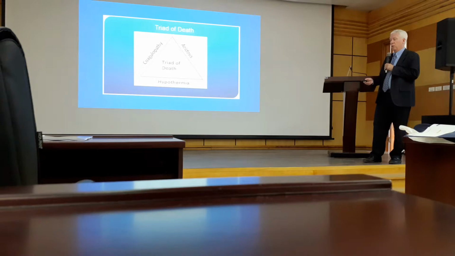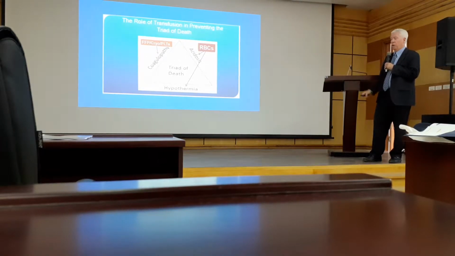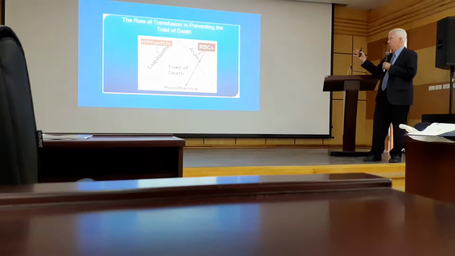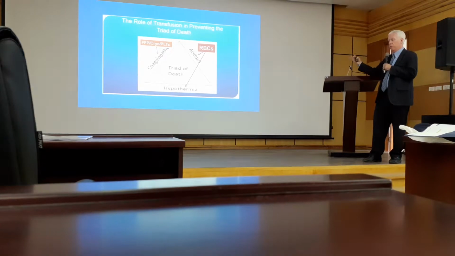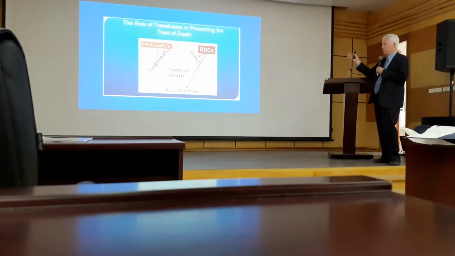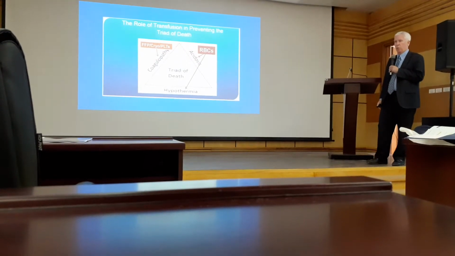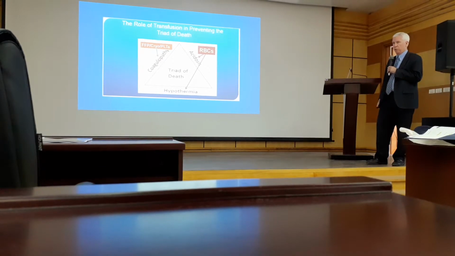Obviously, we're treating the underlying problem. Patient's bleeding. We want to stop the bleeding, of course, but to actually manage the triad of death in terms of blood product administration, think of using FFP and platelets on the coagulopathy part of the triangle, and then red blood cells helping with the underlying acidosis and hypothermia. We think of it that way. We need to solve the underlying problem, but in terms of managing coagulopathy and the actual blood loss that's occurred, this is how to think of this triad of death and how we address these three parts of the triangle.